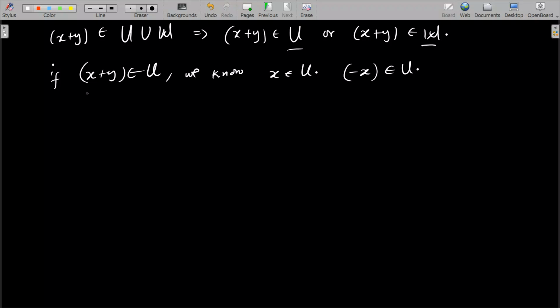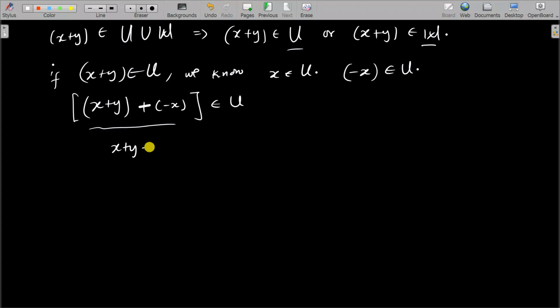And if we are saying that x plus y belongs to U, then it means x plus y as a vector plus the vector negative x should also belong to U, right? That's what we are trying to say. But let's simplify this vector sum here, and it's going to give us x plus y minus x. We are saying this belongs to U, and x plus y minus x will give us y belongs to U, which is not the case, right?